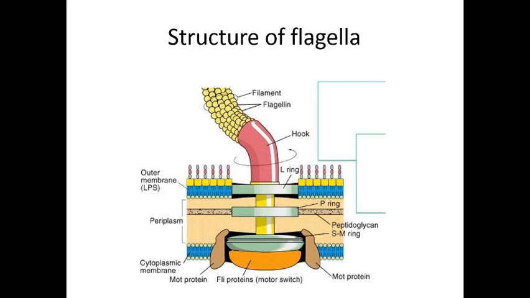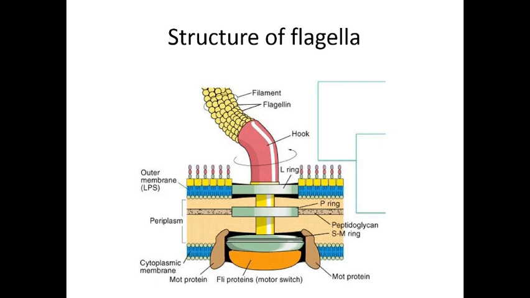Now dear students, I would like to explain one more bacterial structure, that is the flagella. And you know very well, in the practical we have already seen there are many different types of bacteria which have the ability to move from one place to another, and the movement or motility of the bacteria occurs because of the presence of flagella. That's why the flagella structure is known as the locomotory organ of the bacterial cell.